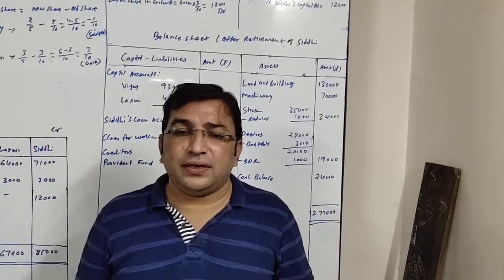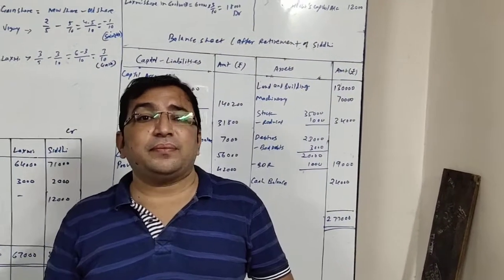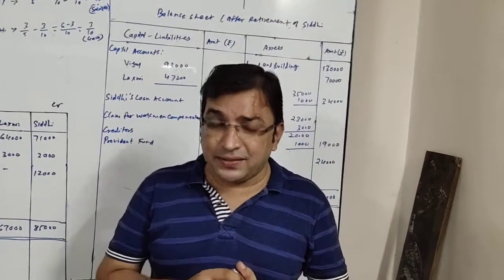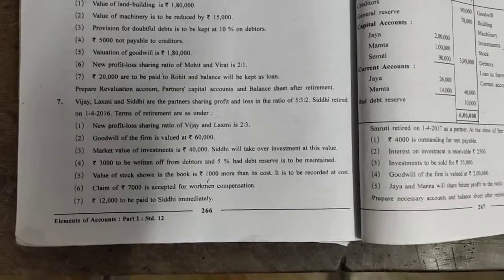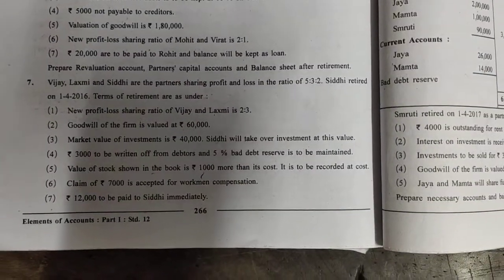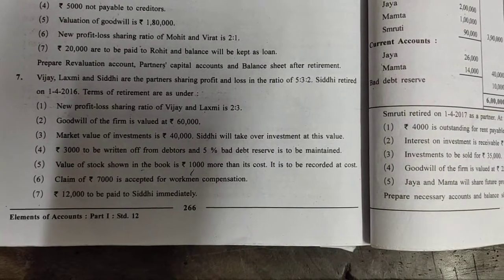Good morning, students. In this lecture, we will be solving sum number 7 of retirement, which is given on page number 266. Let us see the sum. Lakshmi and Siddhi are partners, sharing profit and loss in the ratio of 5:3:2. Siddhi retired on 1/4/2016. Terms of retirement are as under.